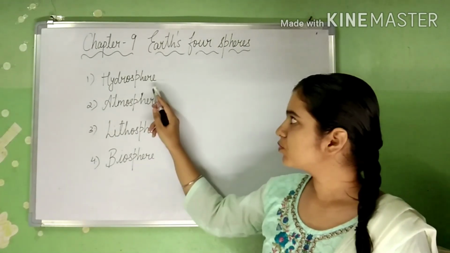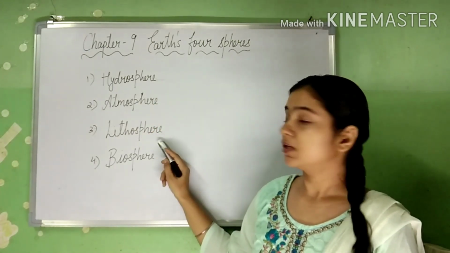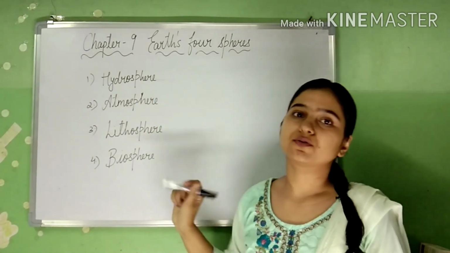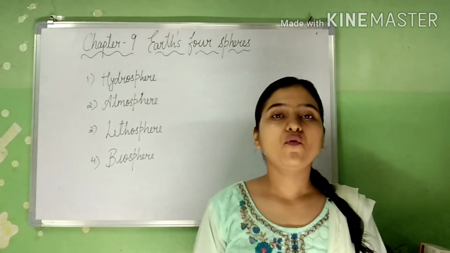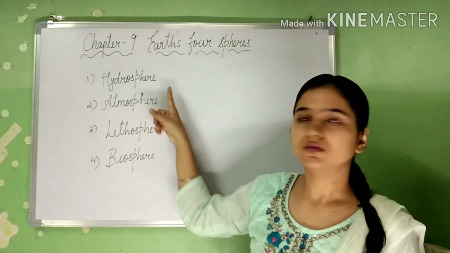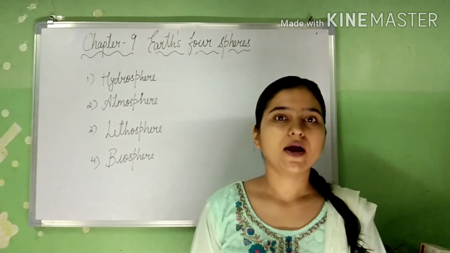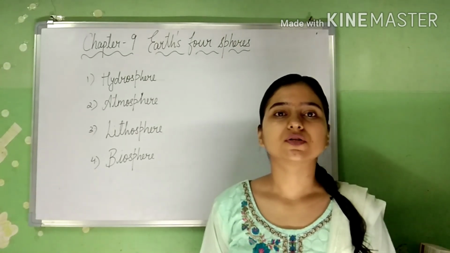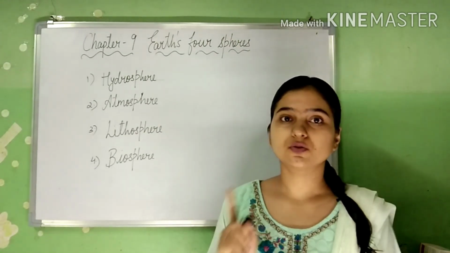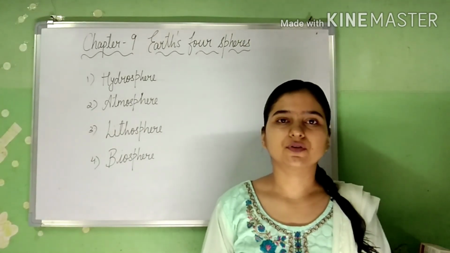First one is hydrosphere, atmosphere, lithosphere and biosphere. These are the 4 spheres of the earth. First one is hydrosphere, then atmosphere, lithosphere and biosphere. And in today's class we are going to discuss the first 2 spheres, that is hydrosphere and atmosphere.